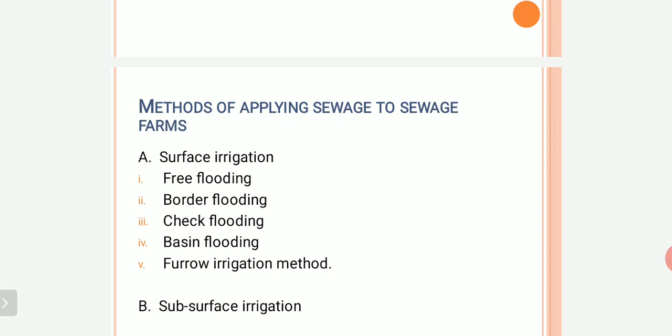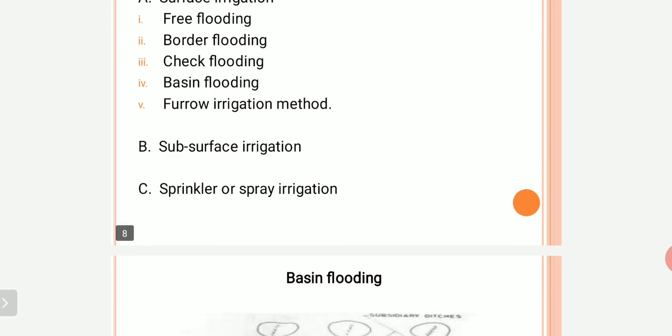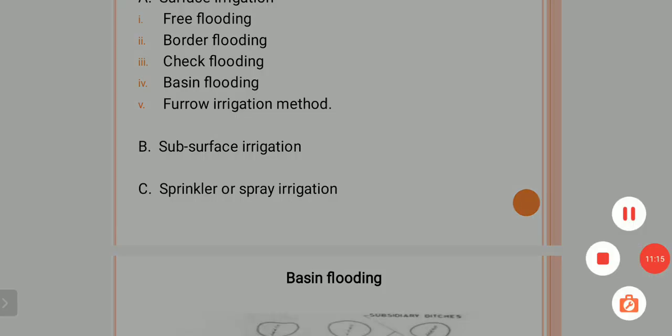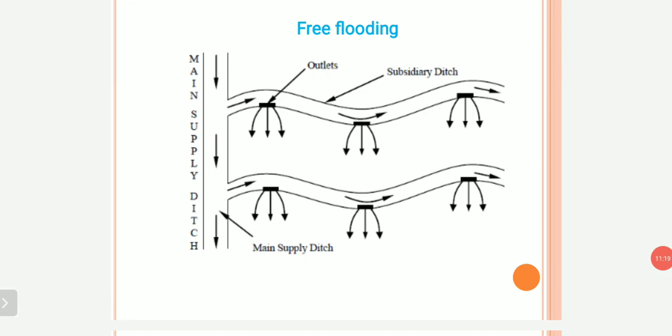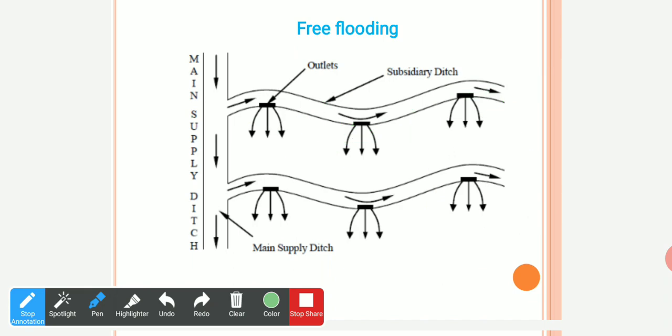So there are various methods, the first of which is free flooding. You have already studied these methods in your irrigation subject, although we will discuss them one by one. First of all, see free flooding. In this, what happens? This is the main ditch which we excavate here.